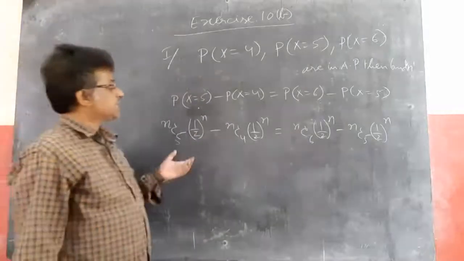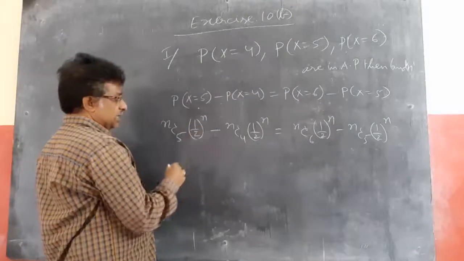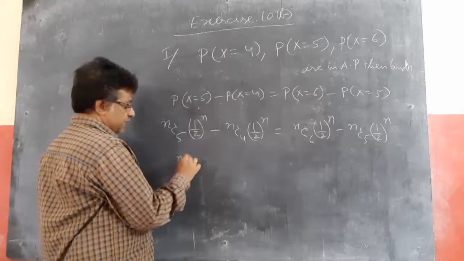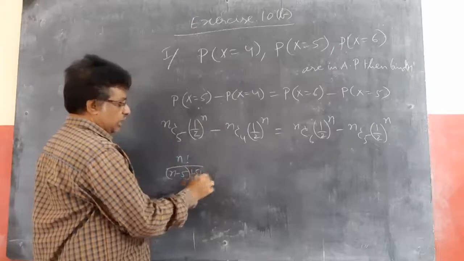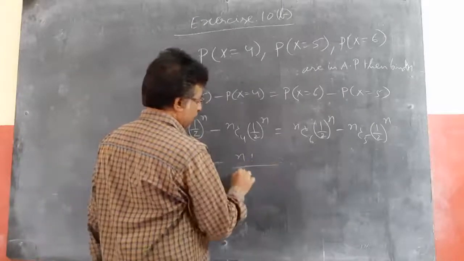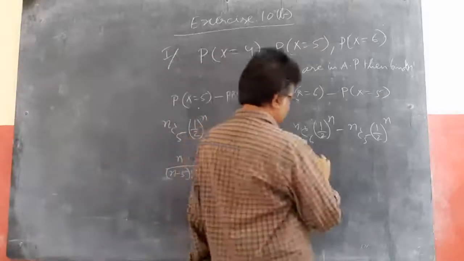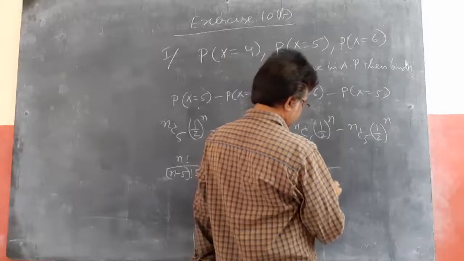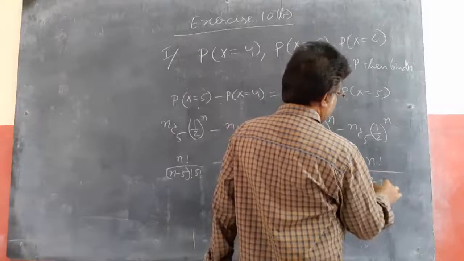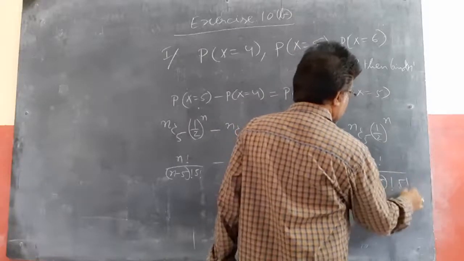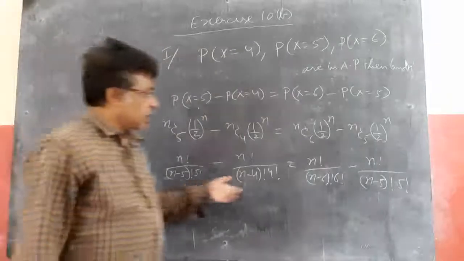Now (1/2)^n I can take common and cancel on both sides. nC5 means n!/((n−5)! 5!) minus nC4, n!/((n−4)! 4!), equals nC6, n!/((n−6)! 6!), minus n!/((n−5)! 5!). By simplifying this, you will get the n value.